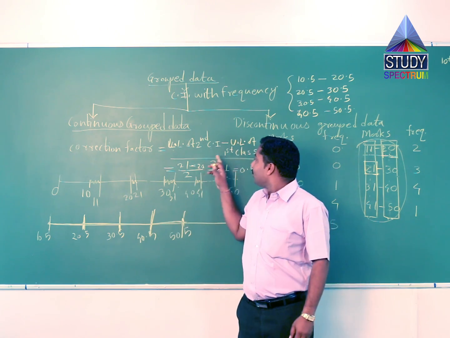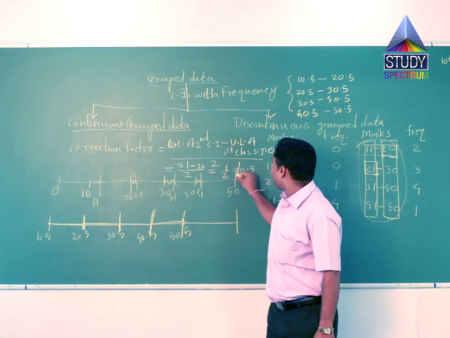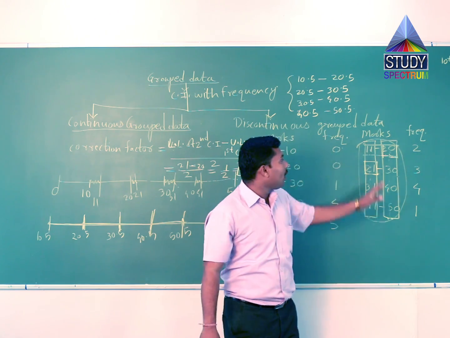Similarly, add the correction factor 0.5 to all upper limits.